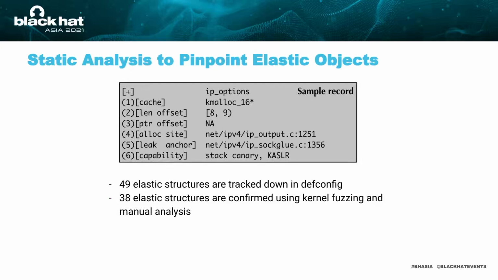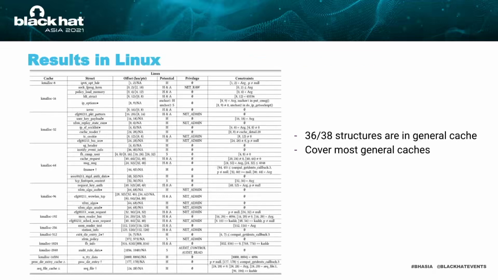Finally, we obtain a record for each identified elastic structure. We know the structure name, the cache holding the object, the offset of the length field, allocation sites, leaking sites, as well as what types of sensitive data can be leaked. In total, the static analysis tracks down 49 elastic structures in default configuration. We used kernel fuzzing and manual analysis and confirmed 38 of them. We list these structures here.